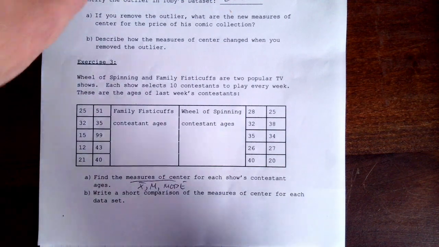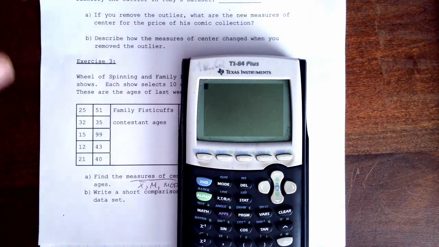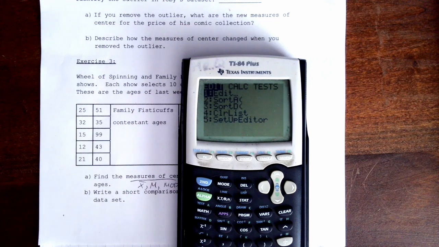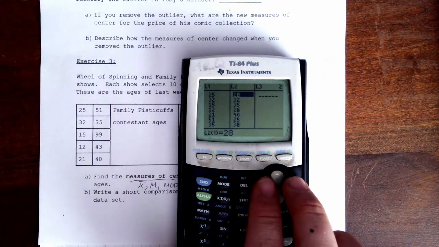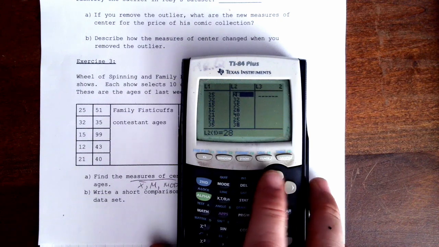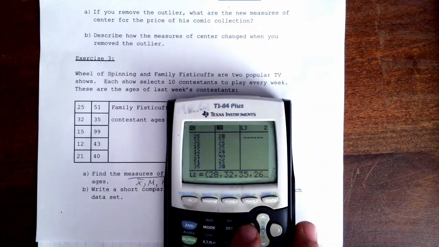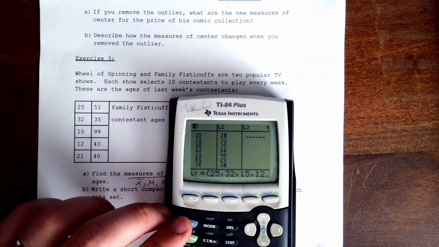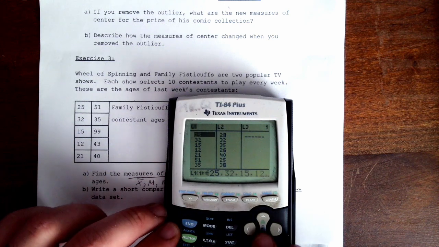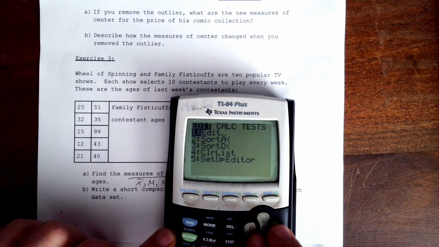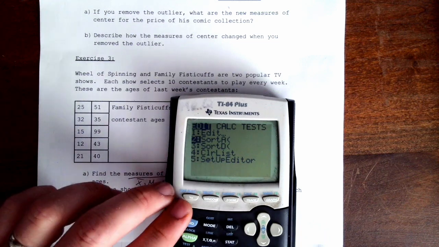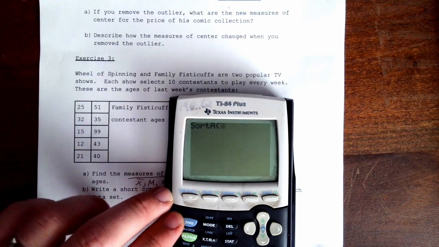So to speed this up a little bit, I have already put these numbers into two lists, stat, edit. L1 is my Family Fisticuffs, and L2 is my Wheel of Spinning. To find the mode, it might be a little bit easier to sort them so that you can see any same numbers in a row.